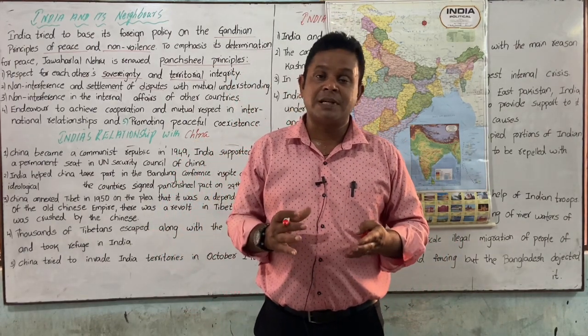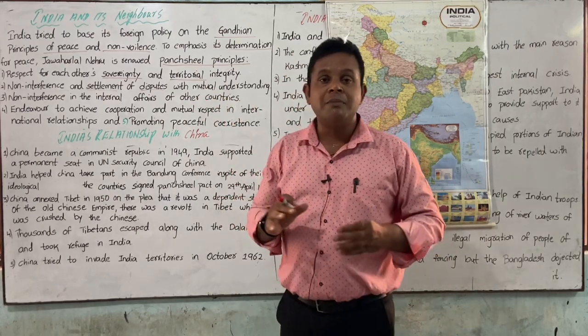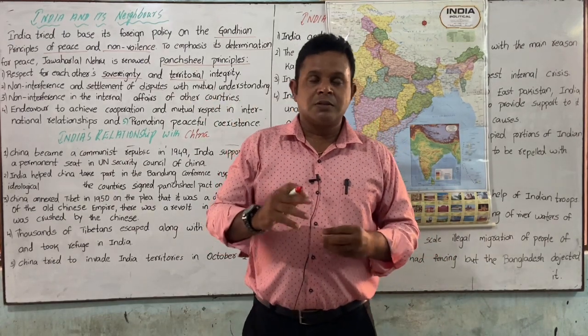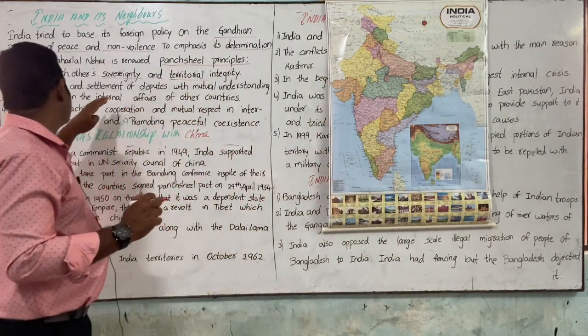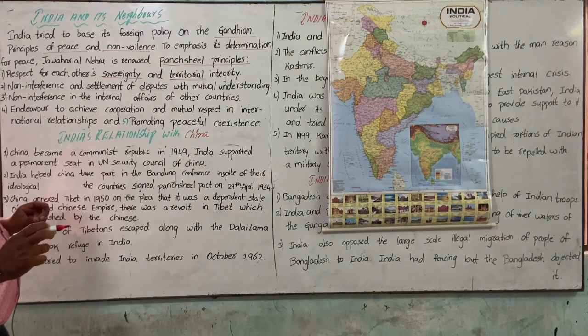We should not involve, and it should be settled only with mutual understanding. Secondly, non-interference and settlement of disputes with mutual understanding.